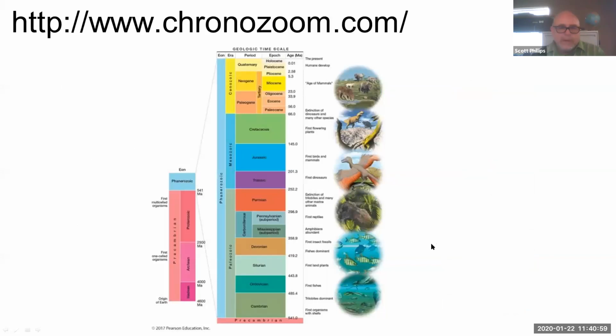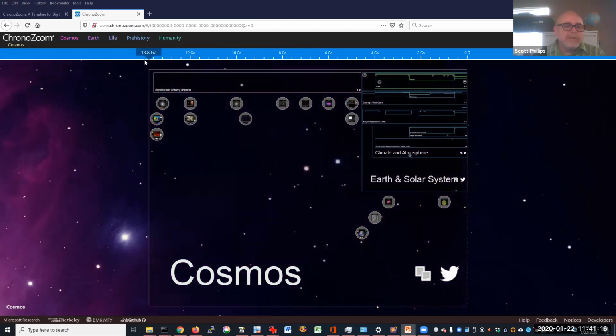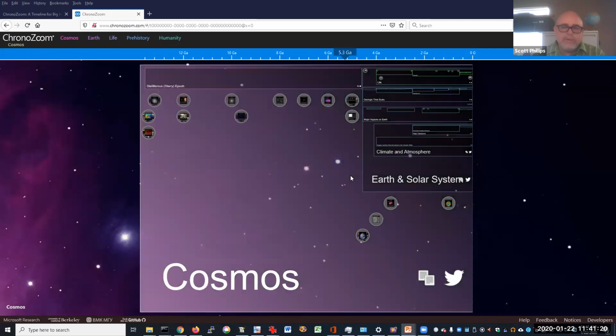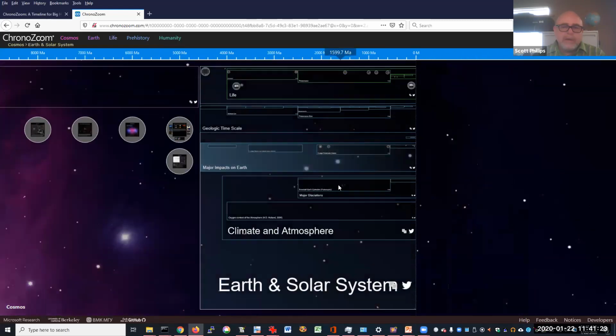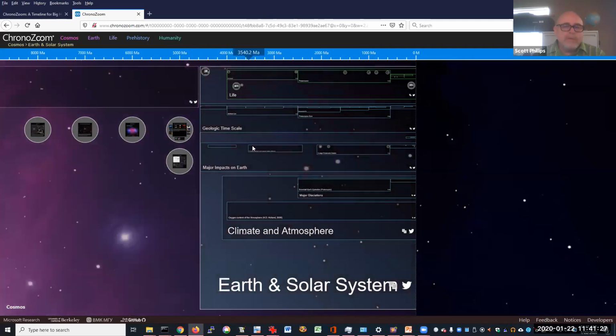So let me switch over to this thing called Chronozoom. One thing is that when we show those figures that break up geologic time, they're not to scale. So I want to review this just to give you a sense of scale. This is showing the cosmos, which is about 13-point-something billion years old. And here we have the Earth and the solar system, which is about 4.6 billion years old.